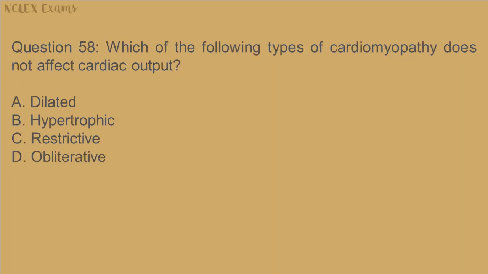Question 58. Which of the following types of cardiomyopathy does not affect cardiac output? A. Dilated. B. Hypertrophic. C. Restrictive. D. Obliterative.